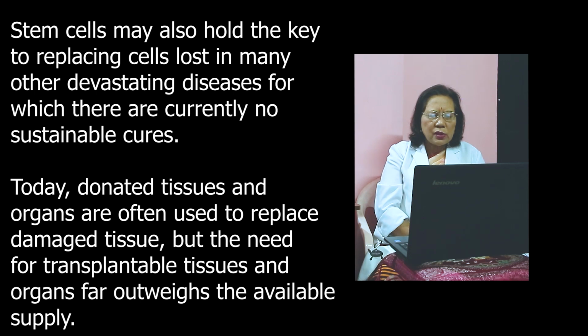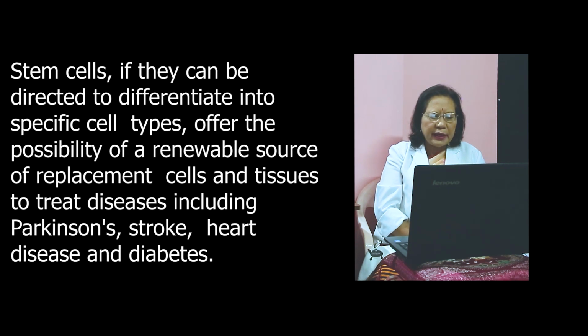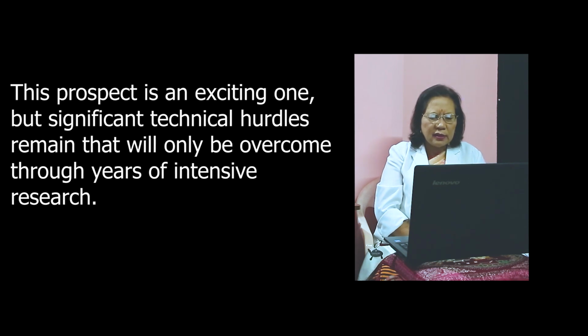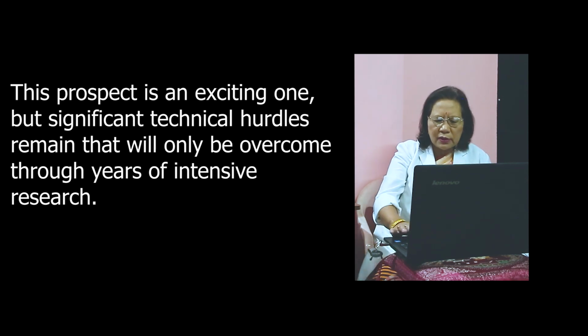Today, donated tissues and organs are often used to replace damaged tissue, but the need for transplantable tissues and organs far outweighs the available supply. So these stem cells, if they can be directed to differentiate into specific cell types, offer the possibility of a renewable source of replacement cells and tissues to treat diseases including Parkinson's, strokes, heart disease, and diabetes. This prospect is an exciting one, but significant technical hurdles remain that will only be overcome through years of intensive research. We have to go on researching and researching.